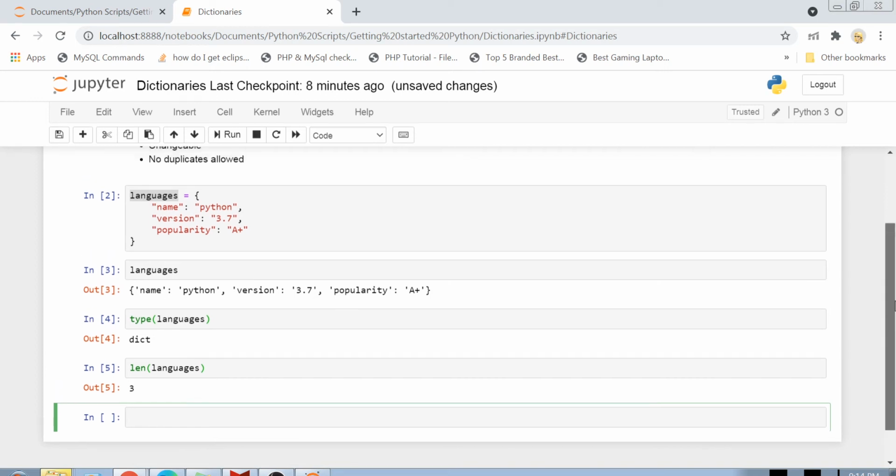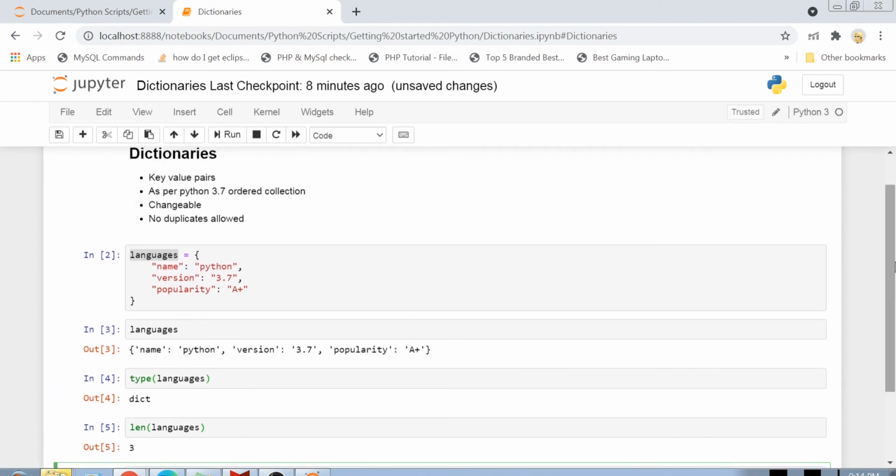Now let's go through the features. The first thing was key value pairs. You can see that we have this key here and then we have this value here. So key value pairs are pretty much how dictionaries are defined. They are an ordered collection. When I printed the dictionary, the first key printed was name, then version, and then popularity. So it is all in the same order in which I added them.